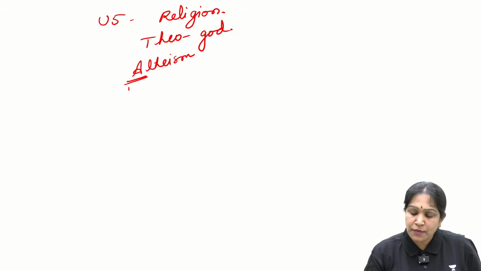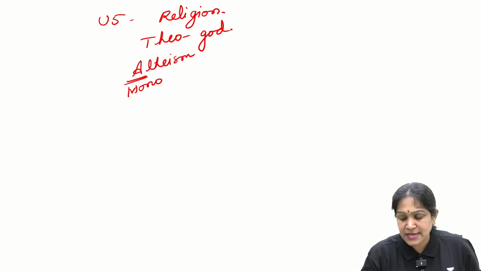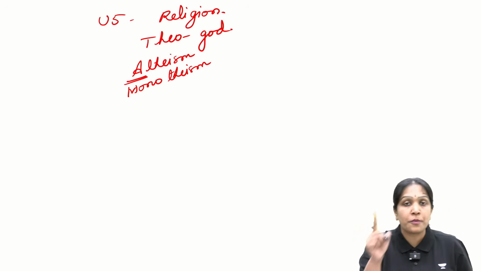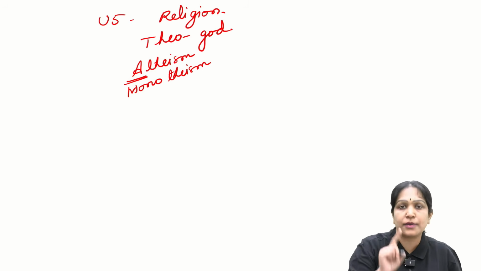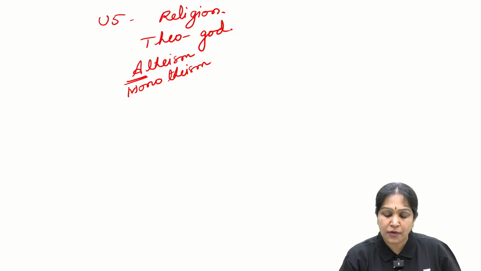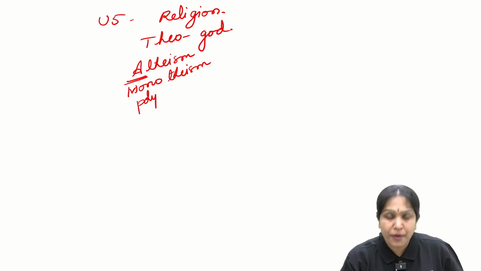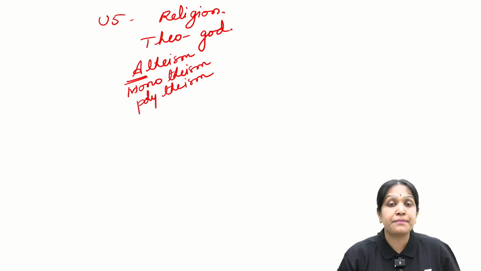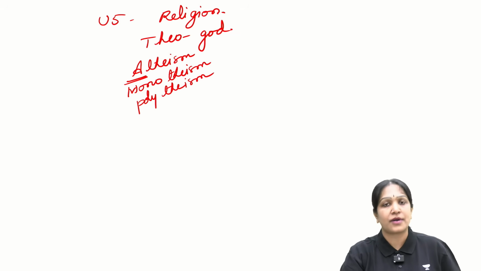Same way you will have monotheism. Mono means what? One. Theo means God, belief in a single God. For example, Christianity, Islam, etc. Polytheism. Poly means what? Many, several. Theo means God. So polytheism means belief in several gods.